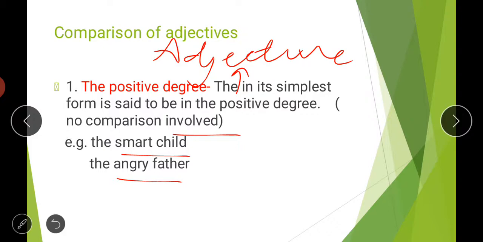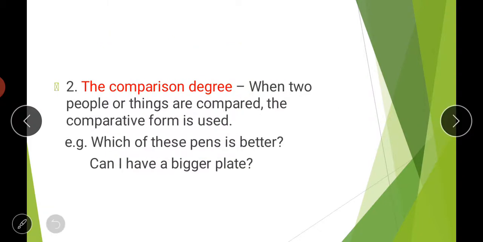I hope it is clear to you that this form is the simplest form, and there is no comparison in this category. Then second comes the comparative degree. What is the comparative degree? When two or more than two people or things are compared, that is called the comparative form. At that time we use the comparative form, meaning to compare between two things.